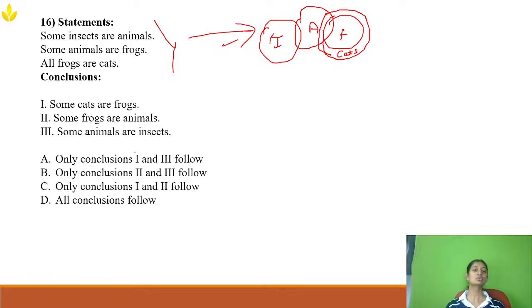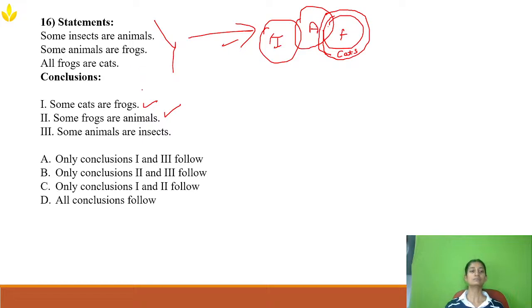Now, my first conclusion says: some cats are frogs. All the frogs are cats means some cats will, of course, be frogs, right? So my first conclusion is right. Now let's check the second conclusion: some frogs are animals. In the statement itself, they have given that some animals are frogs, which means some frogs also will be animals, right? So conclusion 2 also follows.